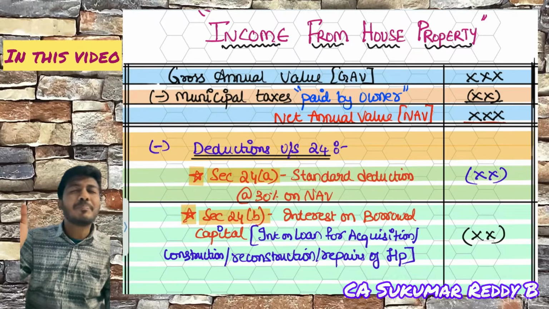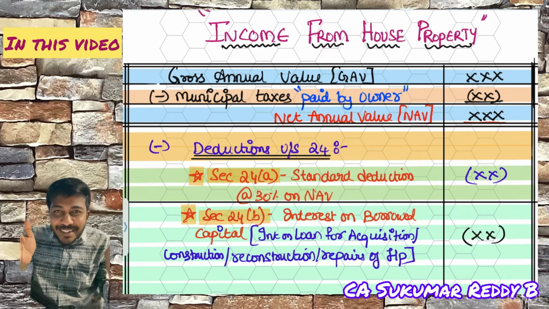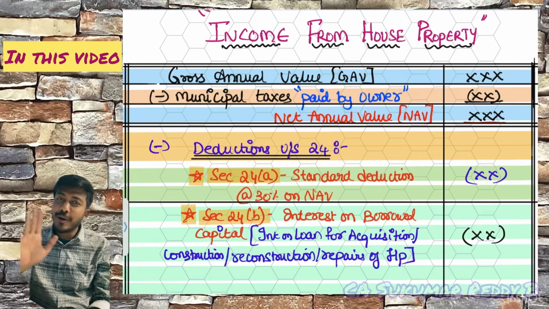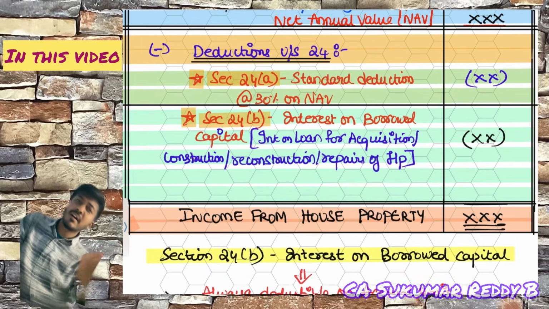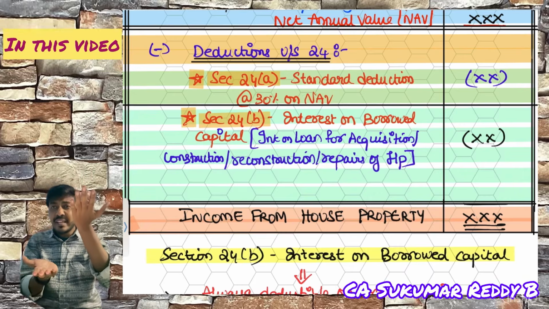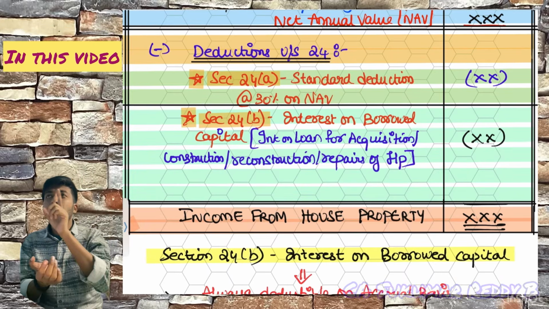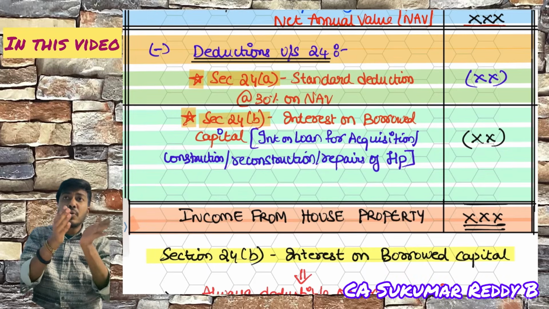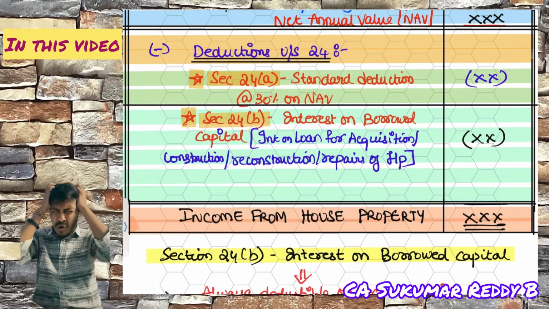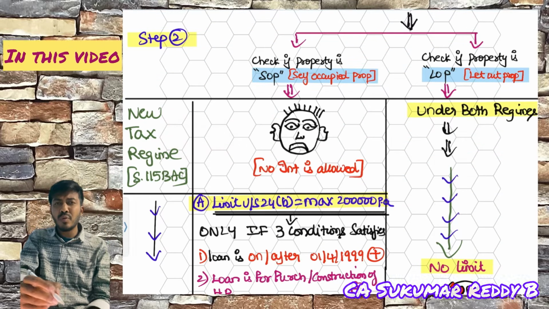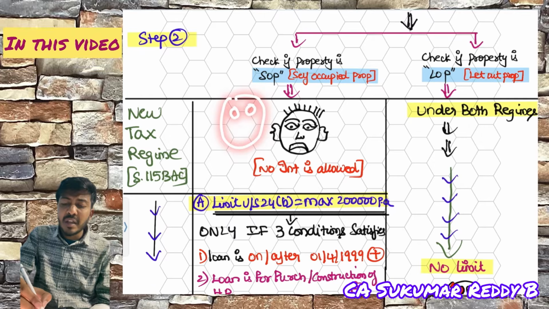Pre-construction period interest, post-construction period interest, 2 lakh, 30,000. This is 2 lakh for pre-year, 2 lakh for post-year, 30,000 for pre-year, 30,000 for post-year, SOP, LOP, oh God. Always. In the new tax regime, it is zero.